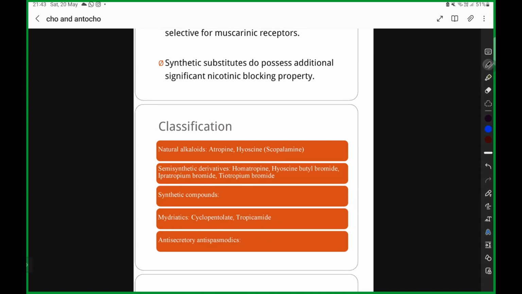Atropine, hyoscine. Then you have the semi-synthetic derivatives. What semi-synthetic derivatives do you know? I'll tell. Number one is atropine methonitrate. Then you have homatropine. You have hyoscine, and along with it you add an additional compound, that is butyl bromide. So you know that hyoscine is a natural alkaloid. We add butyl bromide to that hyoscine.